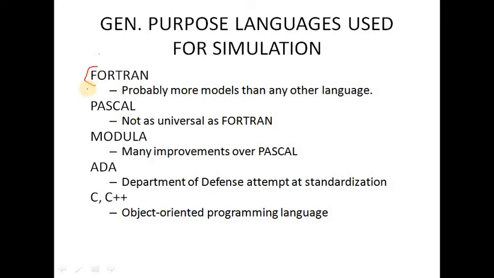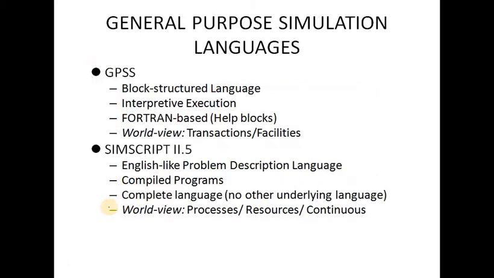First are Fortran, Pascal, Modula, Ada, C, C++. That is your procedural language and object oriented language. As you can see the difference between these two languages, C and C++. So these are the general purpose languages. And now we are talking about the general purpose simulation languages. So these are the general simulation languages.